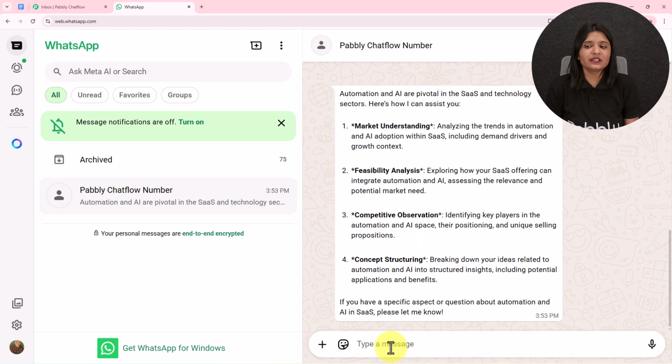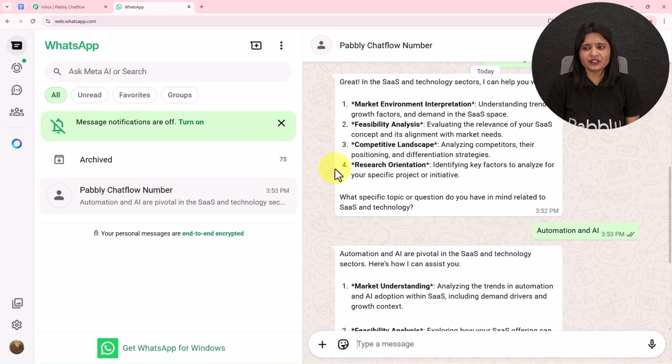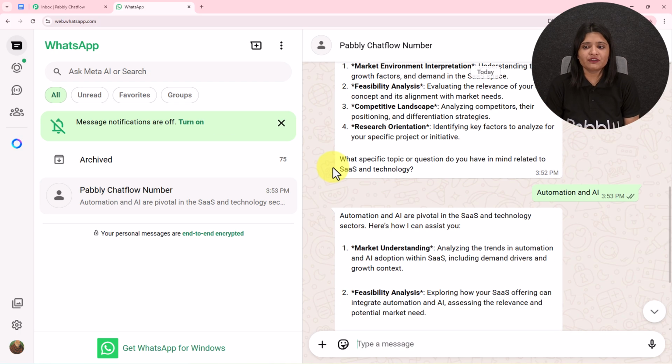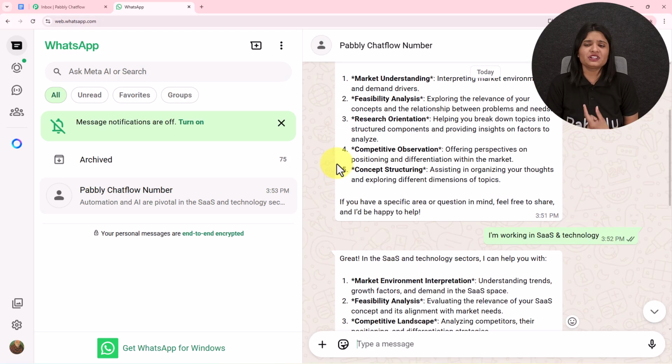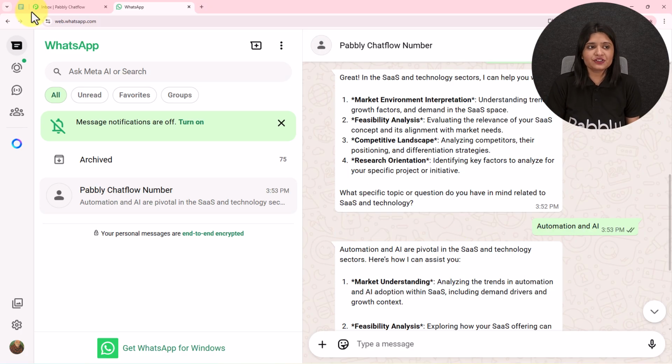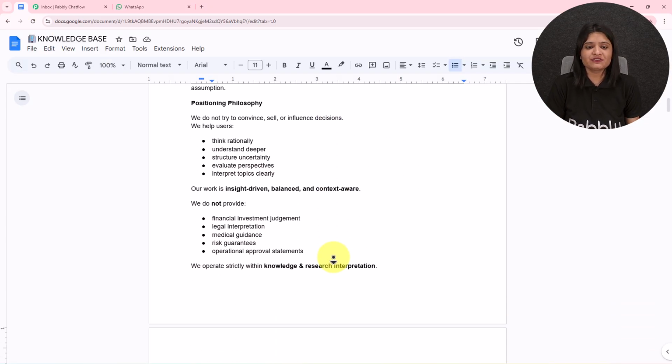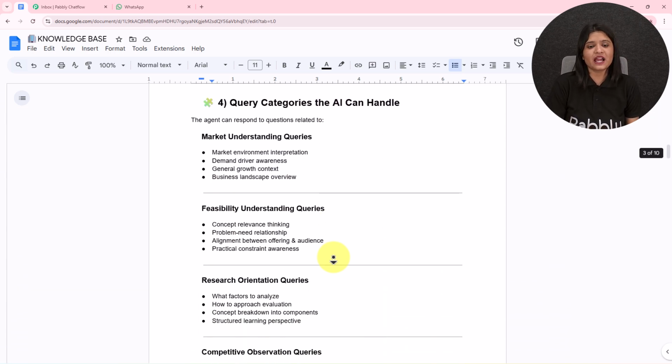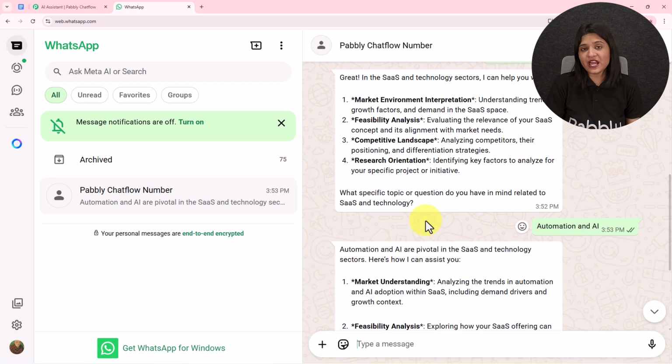Now here it has sent me a detailed reply. Automation AI are pivotal in the SaaS and technology sector. Market understanding, feasibility analysis, competitive observation and concept structuring. So you see that whatever answer I am giving or whatever question I am asking, a random question or a specific question, it is replying to me automatically and there is no human interference. Now I have created this AI agent using this very detailed knowledge base which I have created and trained my AI agent to reply. So this is how this AI agent is going to work.